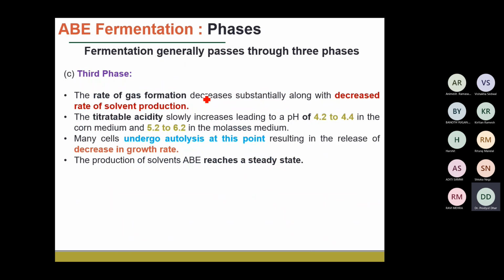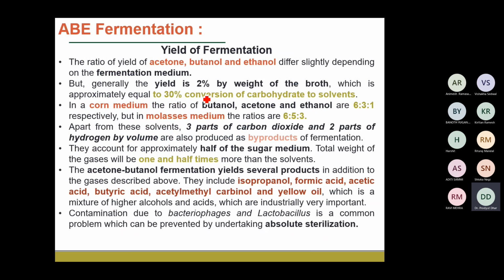Okay, so these are the 3 phases, and generally, as I have already discussed at the start of the class, since glucose is converted into so many branches of products, generally the yield of one particular compound, be it acetone, butanol, or ethanol, is significantly low.